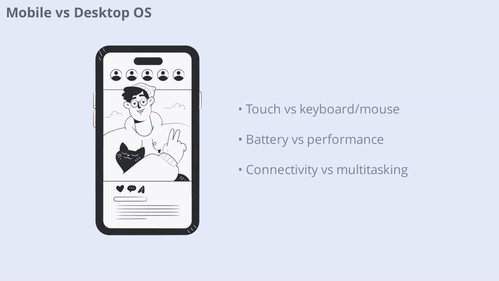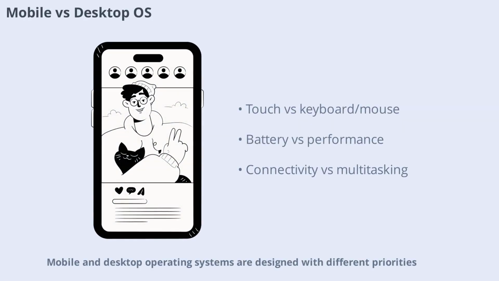Mobile and desktop operating systems are designed with different priorities. Mobile OSes focus on touch interfaces, battery efficiency, and connectivity, while desktop OSes prioritize multitasking, performance, and compatibility with a wide range of hardware. Understanding these differences helps users choose the right device for their needs.